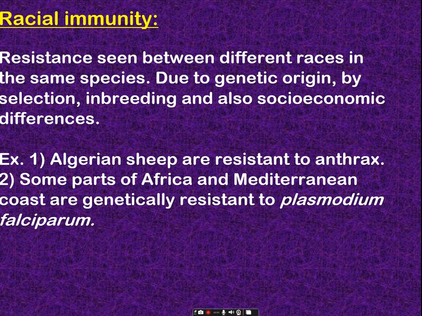For example, some parts of Africa and the Mediterranean coast are genetically resistant to Plasmodium falciparum. You know, malaria, which infects human beings. But people in some parts of Africa and the Mediterranean are resistant to Plasmodium falciparum by birth, due to their genetic virtue.